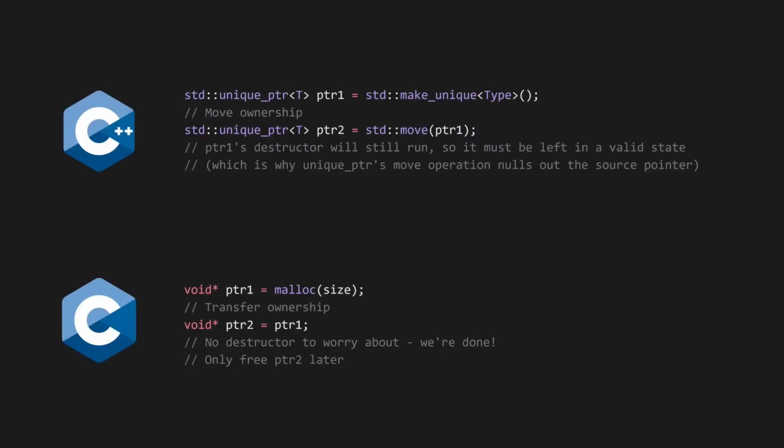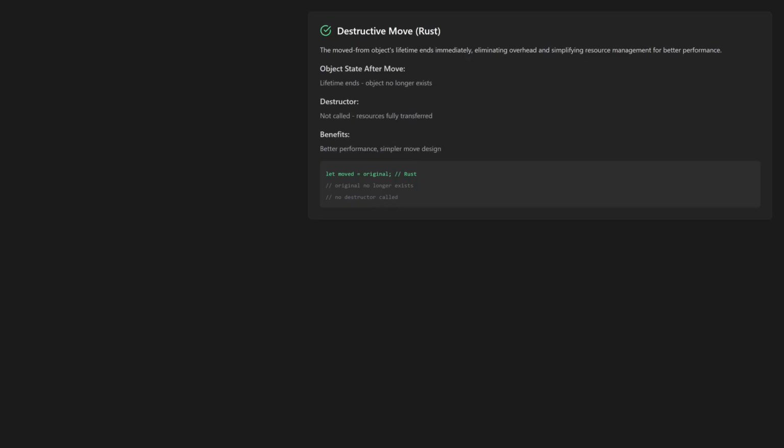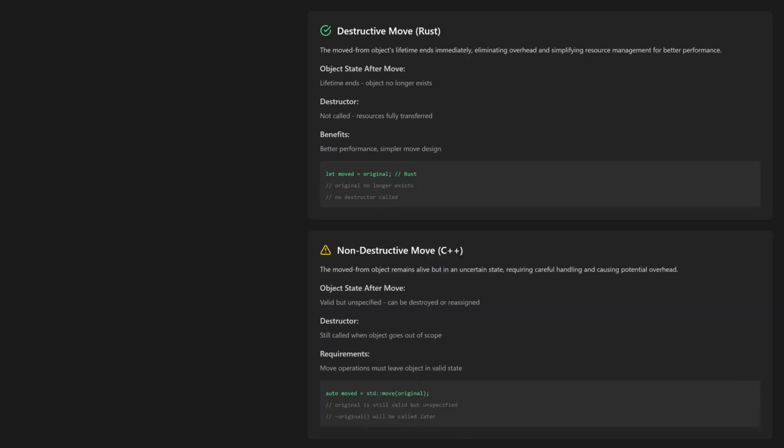C++ move semantics are also not zero-cost, because the destructor of the object which you've moved from still runs. This means that the equivalent handwritten idiomatic C code would run faster. And the fact that move constructors are allowed to throw exceptions means that you incur yet another performance penalty. Rust doesn't have any of these issues because it uses what's called destructive moves, whereas C++ uses non-destructive moves. C++ missed the opportunity to implement destructive moves a few versions ago, and now that the opportunity has passed, it'll likely never have them, in the name of preserving backwards compatibility.